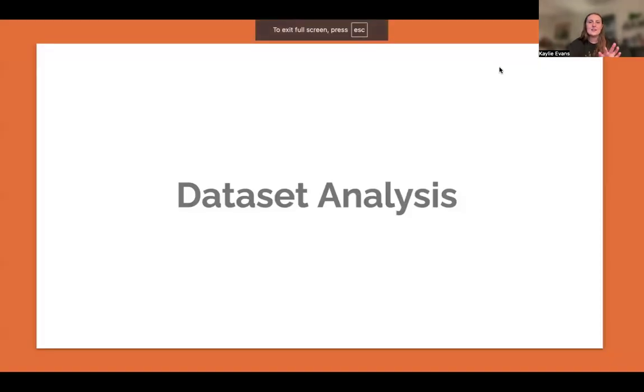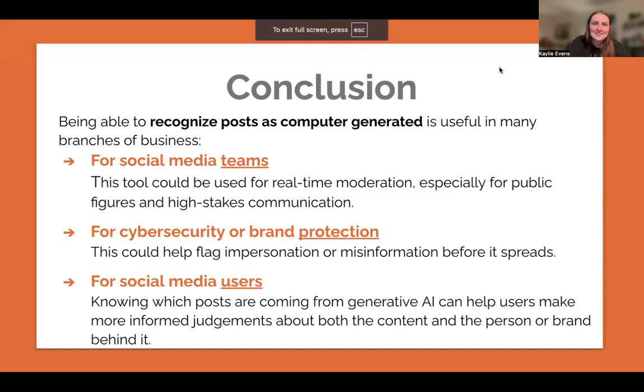All right. So that's the data set analysis. Now, the conclusion, more of the business impact. Again, computer-generated posts. There are 3 main groups, 2.5 main groups of people that would really benefit from an analysis like this. Social media teams, celebrities, people who are doing the posting.